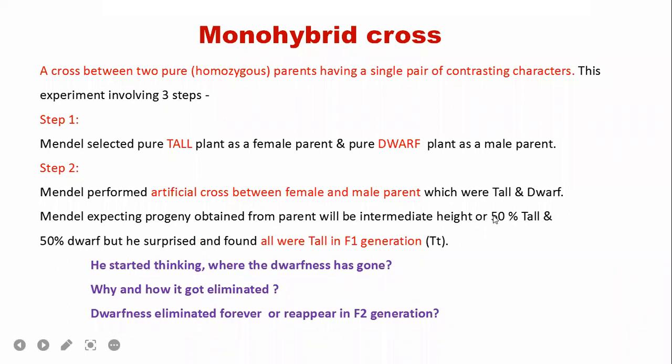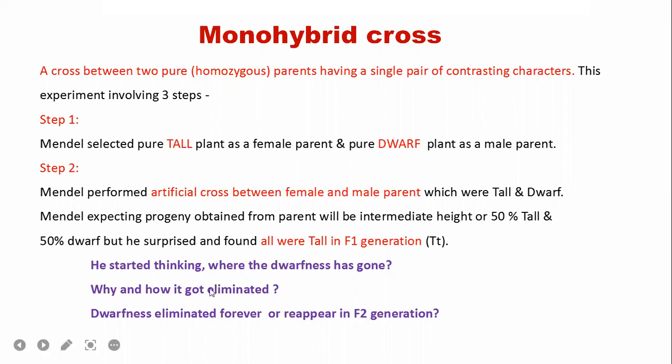Mendel was expecting 50% tall plants and 50% dwarf plants. But when tall and dwarf plants were crossed, he never saw the recessive character, the dwarf plant. He saw only that all of the plants were tall. So that's the first step and second step. Now, the result is that after crossing, all the plants were tall. That's the first step result, the F1 progeny.